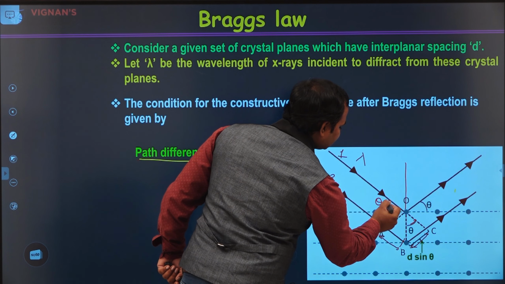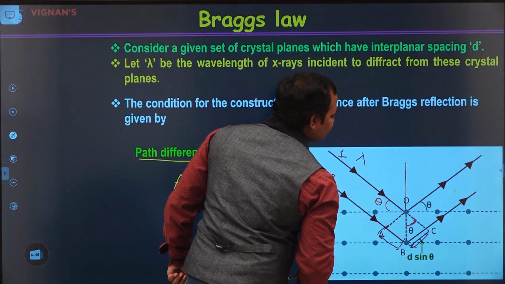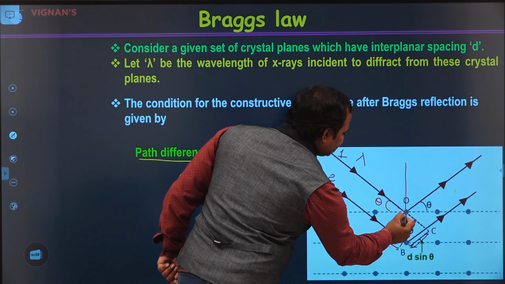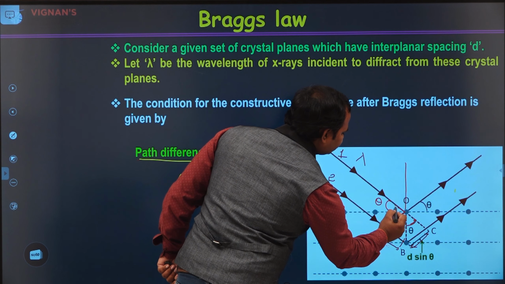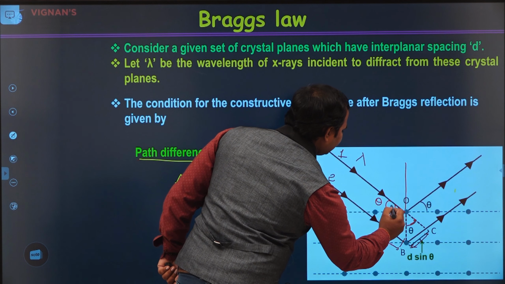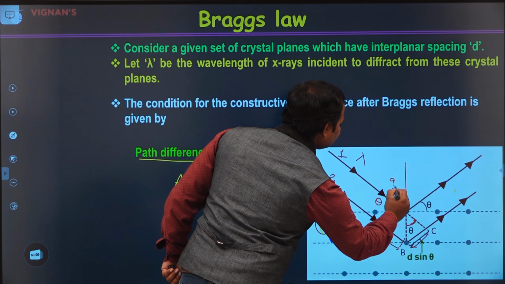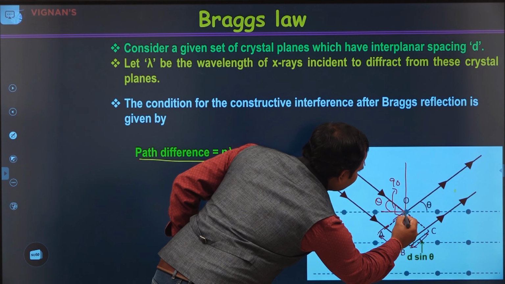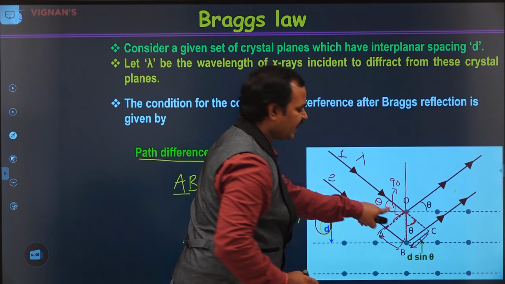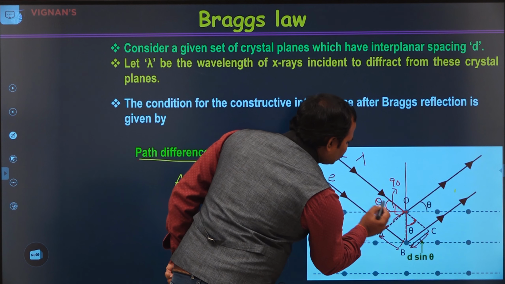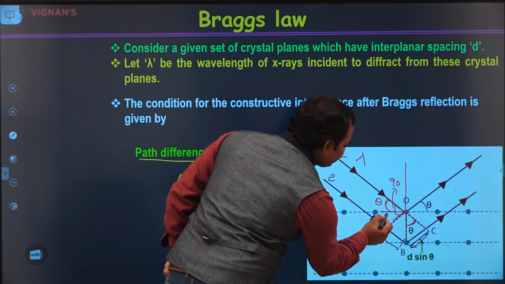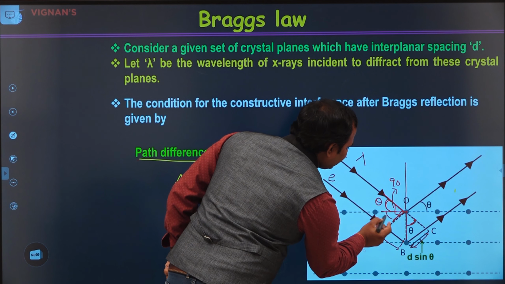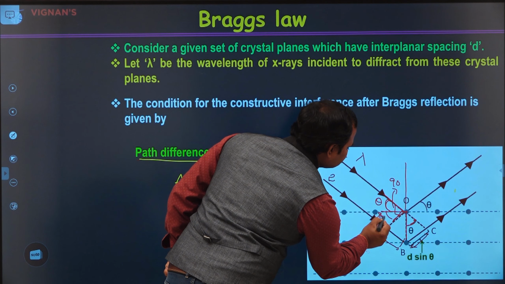Now, if this is the angle, this is also theta. And also if you see here, this one and this one is 90. This is a 90. And now, this line and this line is also 90. So that means we can write, if this is theta, and this is a 90, then this will be 90 minus theta.